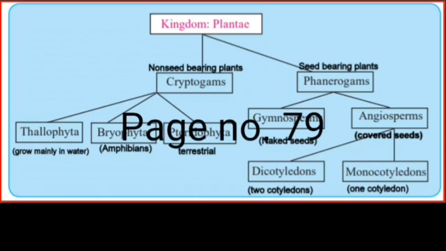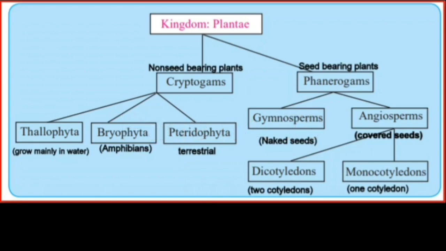Here, in kingdom Plantae, mainly two types are there on the basis of presence and absence of seeds. If seeds are present, seed bearing plants, that is nothing but the phanerogams. Here you have to write down this chart with a pencil or pen in your textbook. So you have to understand it properly. Phanerogams are the seed bearing plants. Cryptogams are the non-seed bearing plants.